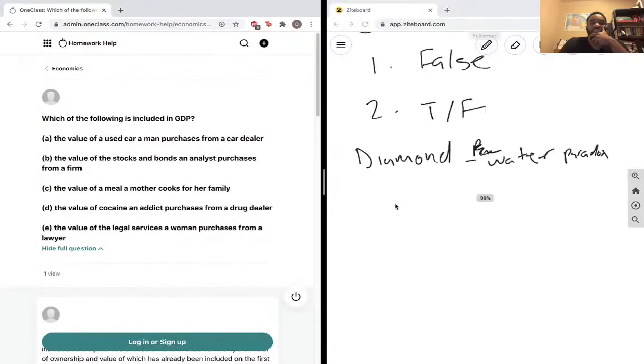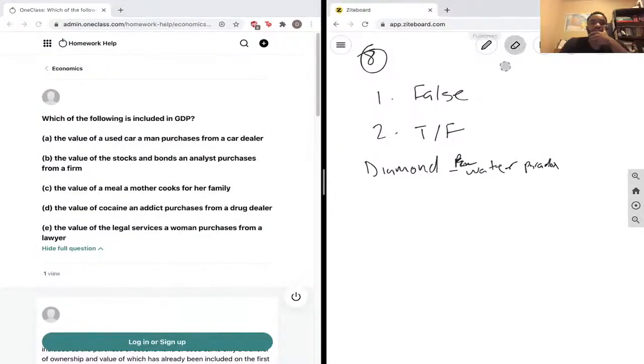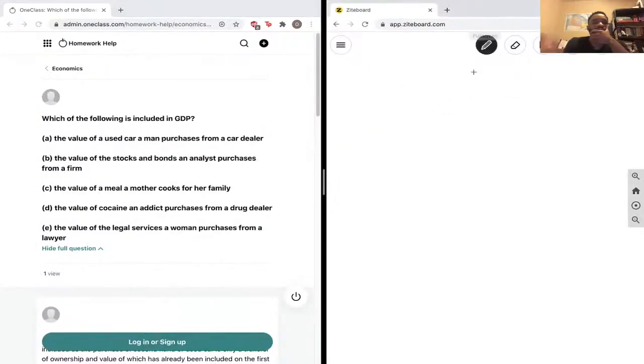And I believe this is our last question of the day over here. Which of the following is included in GDP? So we did a question like this earlier, and I thought we should just do another one just so we understand the concepts even more.